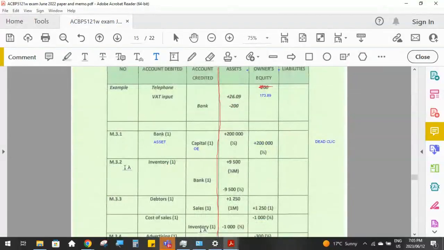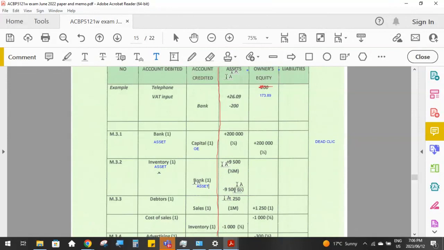So 3.2, we purchased inventory, and inventory is an asset, which is now going to increase. We paid cash for the purchase, which means bank, which is an asset, is going to decrease. So both of these are assets. So we need the asset column only. So inventory asset increase plus 9,500.